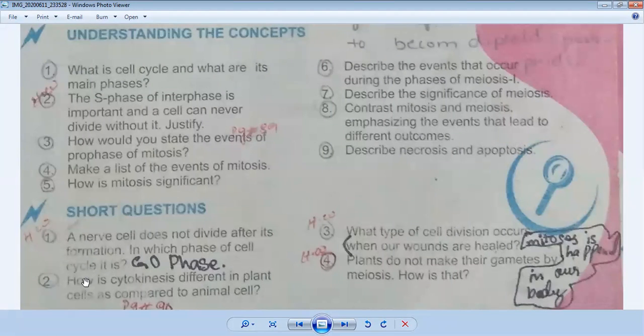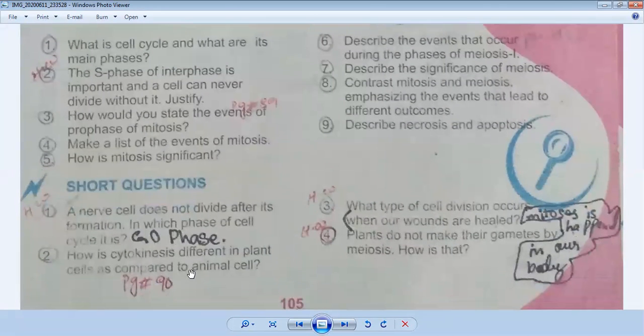Now question number 2: how is cytokinesis different in plant cells compared to animal cells? Its answer is given on page number 90 in your book. After the mitosis, cytokinesis is given, and how they are different.